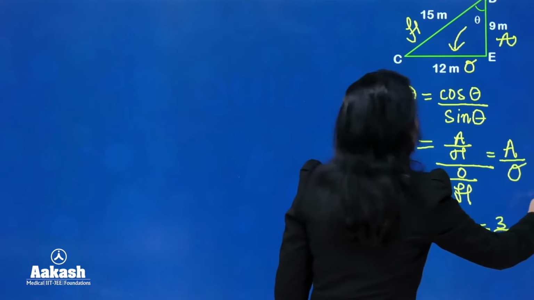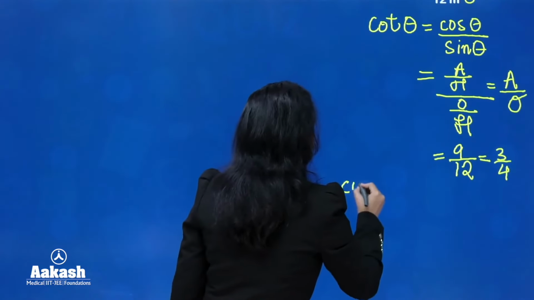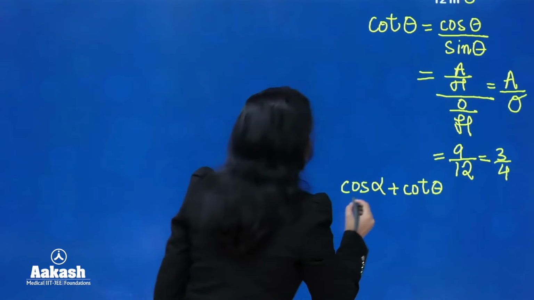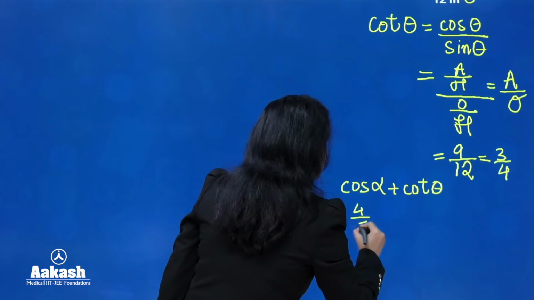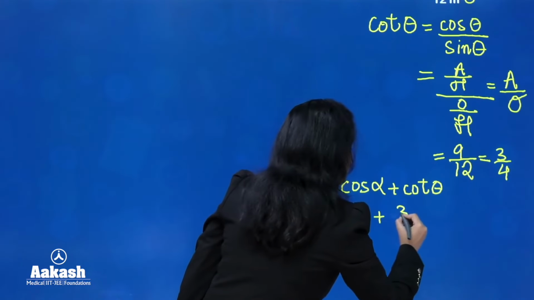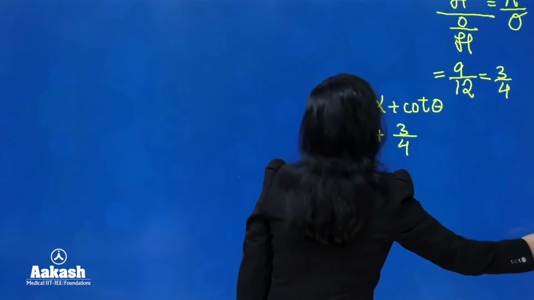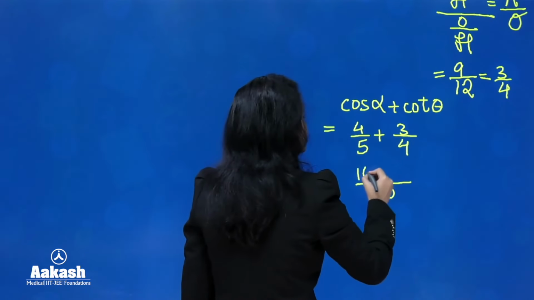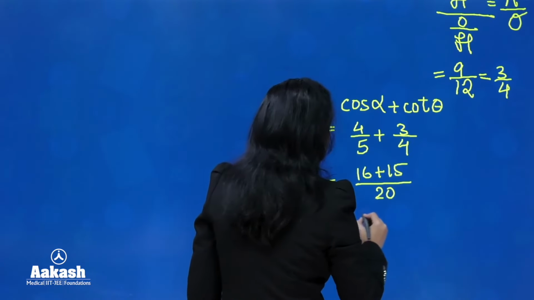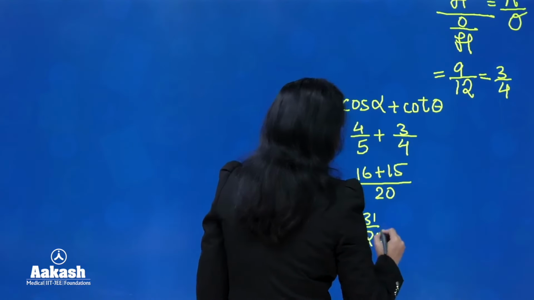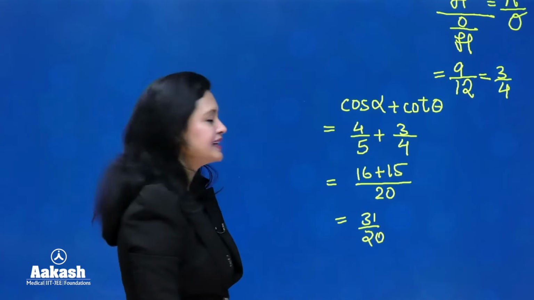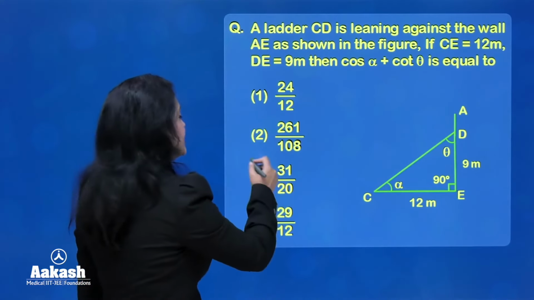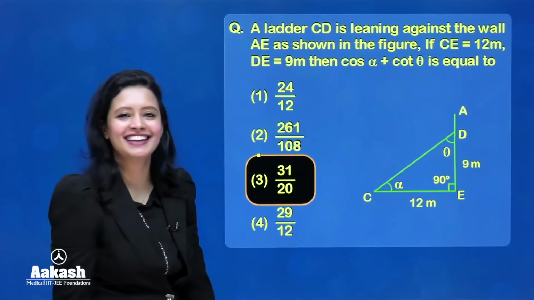Okay? Now, we had to figure out cos alpha plus cot theta, right? So, cos alpha we figured out as 4 over 5 and cot theta we just figured out as 3 over 4, right? We can make the denominator same here, which will be 20, and here we'll have 16 plus 15, and that would be 31 over 20. Right? So let us see if we are getting this answer in our options. So yes, option number third is 31 over 20. So option number third is the correct answer.